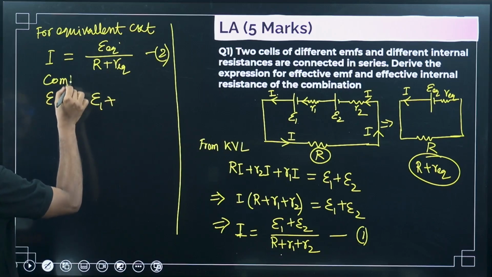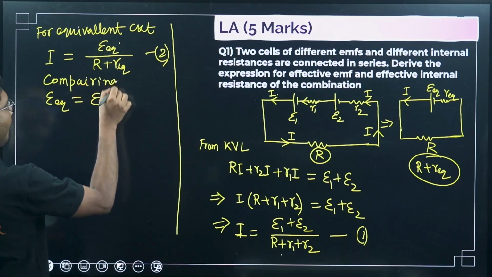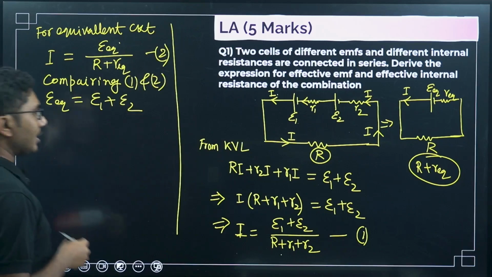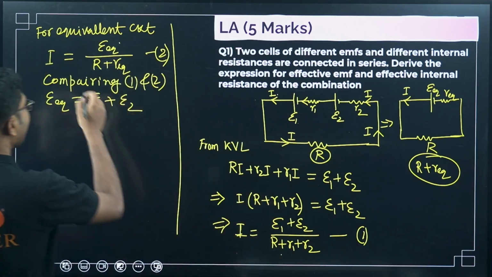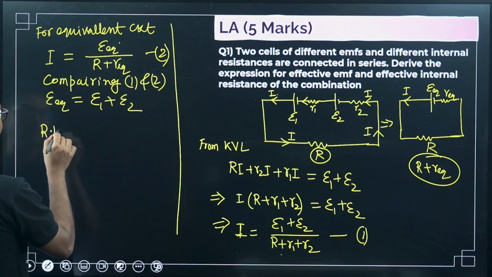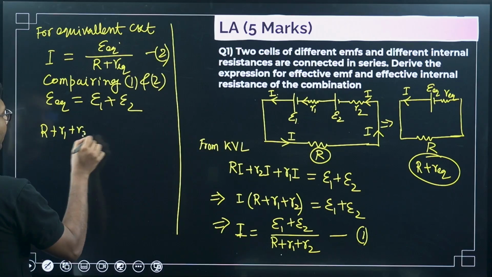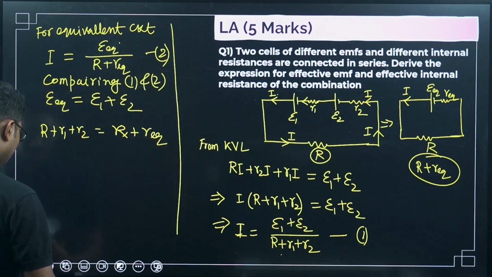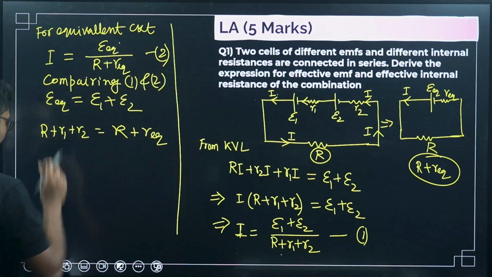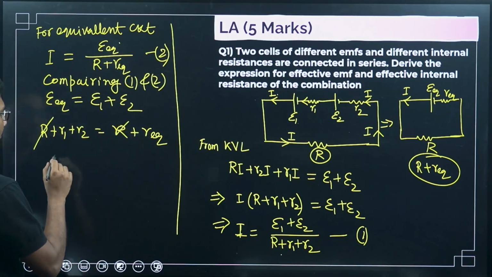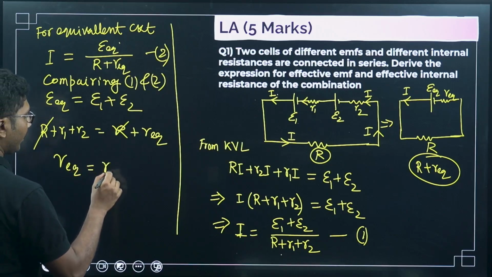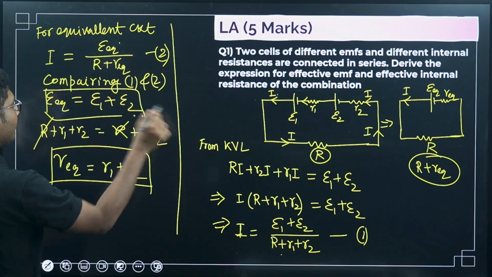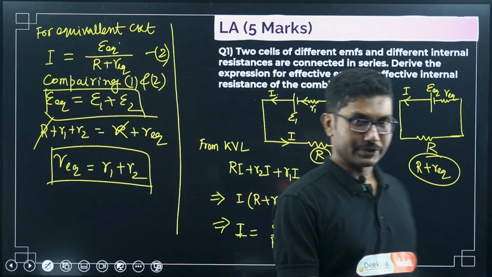Comparing 1 and 2, epsilon equivalent is equal to epsilon 1 plus epsilon 2, and comparing the denominator, R plus R1 plus R2 equals R plus R equivalent, right? So from there we can again cancel these two values. So we can say R equivalent is equal to R1 plus R2. So this is the equivalent EMF. This is the expression for equivalent EMF and equivalent resistance.